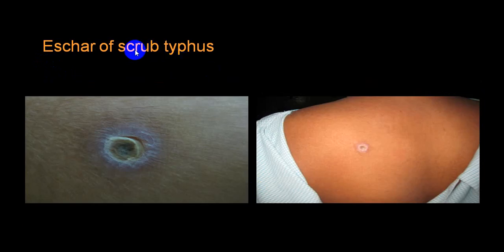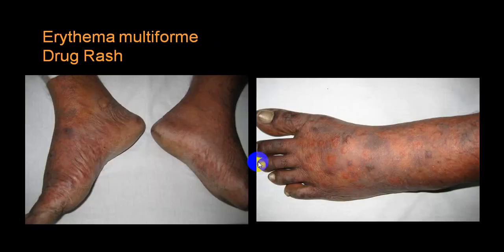This is in scrub typhus. You see this typical lesion. It is called the eschar of scrub typhus. This is erythema multiforme, drug rash, typical in a drug reaction.